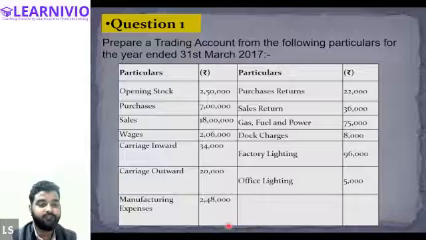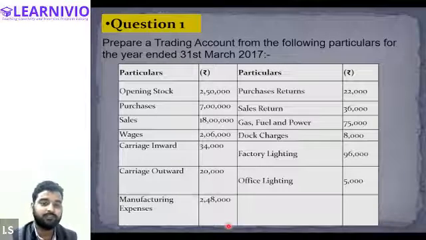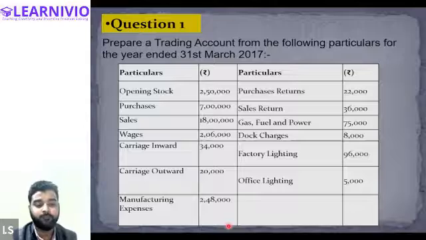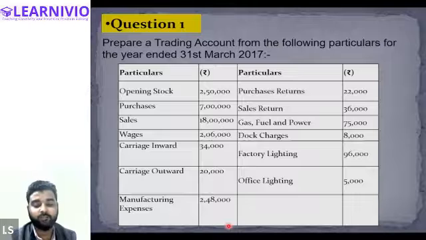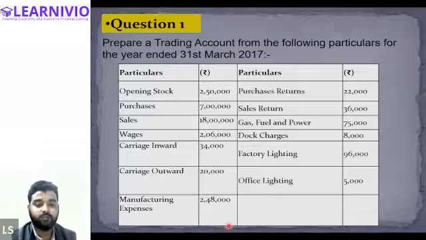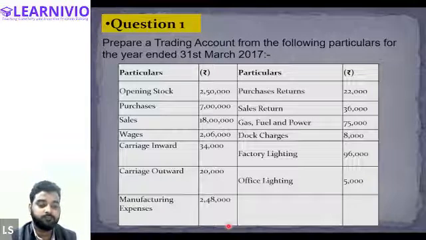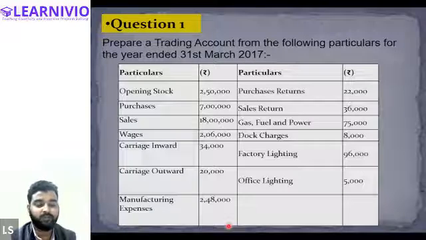Next item is office lighting. What do you think? Is this a factory expense? No, it is not a factory expense. Halima, is this a factory expense, office lighting? I think it is.